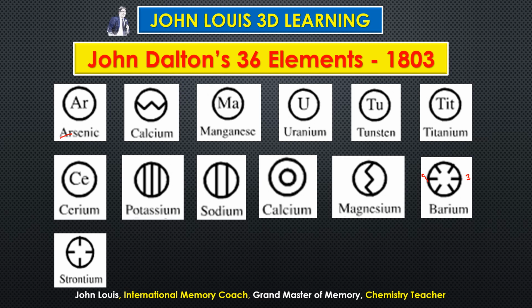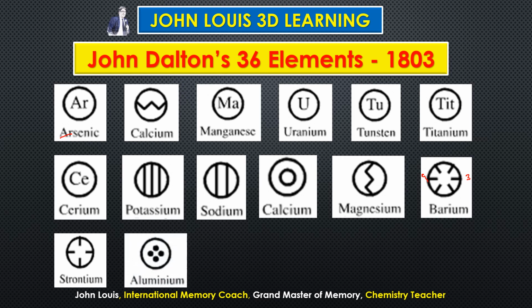What you can do is, you can classify them, you can group them together, so that you can remember. You can group calcium and magnesium together, and you can group potassium, sodium, so all vertical lines together. That will be easier to compare and remember. So you can group strontium, barium and mercury in the previous page.